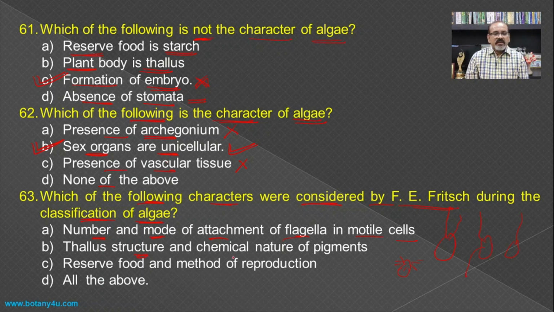Then thallus structure and chemical nature of the pigments is one of the important characters considered by F.E. Fritsch. Then reserved food and method of reproduction. So all these three characteristics are taken into consideration while classifying the algae by F.E. Fritsch, and hence all the above becomes the answer for this question.